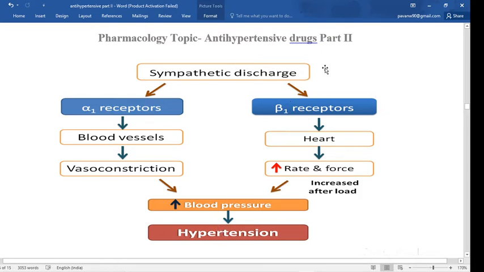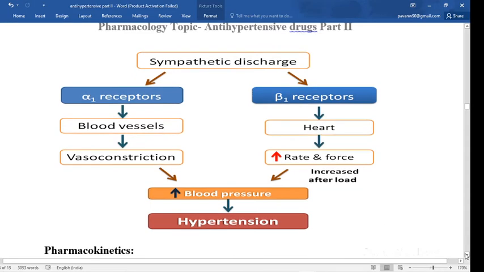Now the beta adrenergic blocker drug blocks the beta 1 receptor. If it is propranolol, it blocks both beta 1 and beta 2 receptors, and if it is a selective beta receptor blocker, it blocks the beta 1 receptor and decreases the rate and force of contraction, decreases the blood pressure. If it is an alpha receptor blocker, it inhibits the alpha 1 mediated vasoconstriction and causes vasodilation, and due to that it decreases the blood pressure.